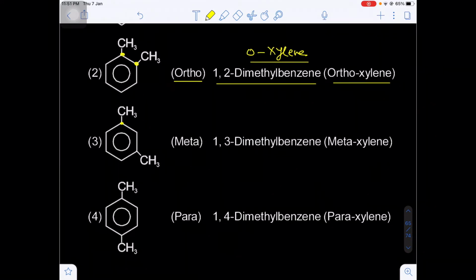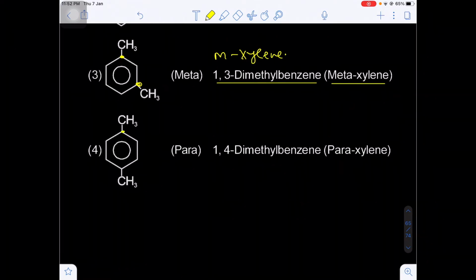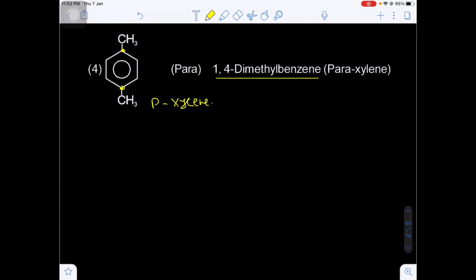If the methyl groups are present on the 1 and 3 position, 1,3 dimethyl benzene, this is called metaxylene, that is m-xylene. Now, if the methyl groups are present at the 1,4 position, 1,4 dimethyl benzene, this is called paraxylene. This is called what? Paraxylene. Are you getting my point?